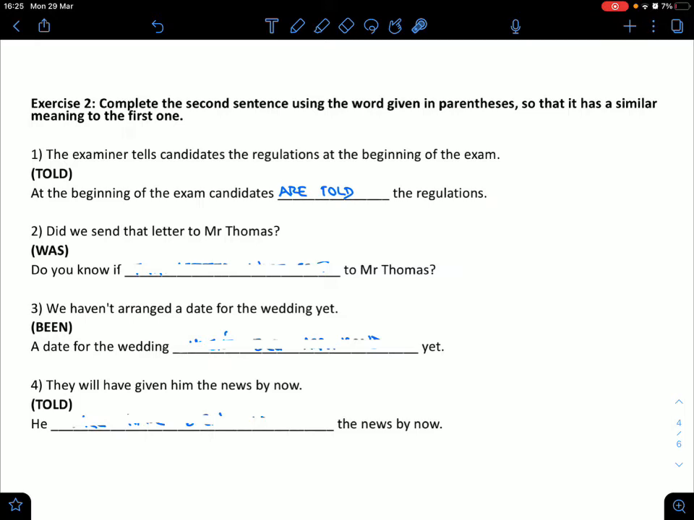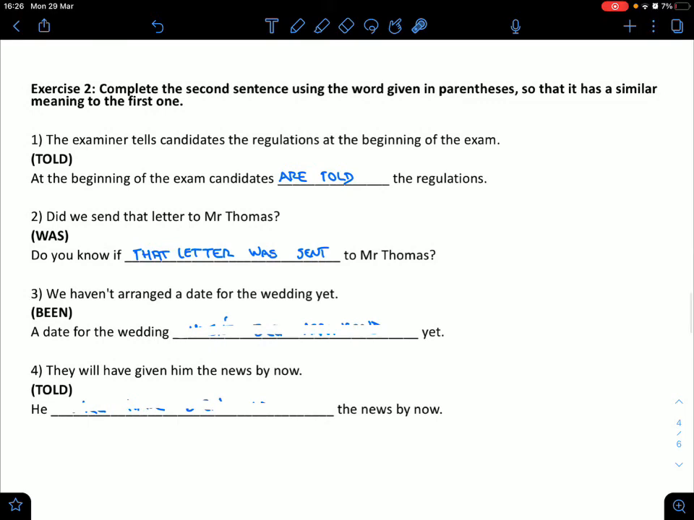2. Did B send that letter to Mr. Thomas? You have to put in was. Do you know if something to Mr. Thomas? Do you know? Did we? Doesn't exist. You can see where's we? The word we is not present in the second sentence. So the second sentence turns out as, do you know if that letter was sent to Mr. Thomas? A little mistake here. Forget about that. Do you know if that letter was sent to Mr. Thomas? Straight to the point of the action. Basically, exercise 1.